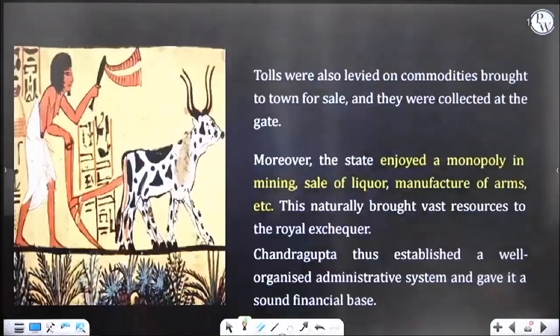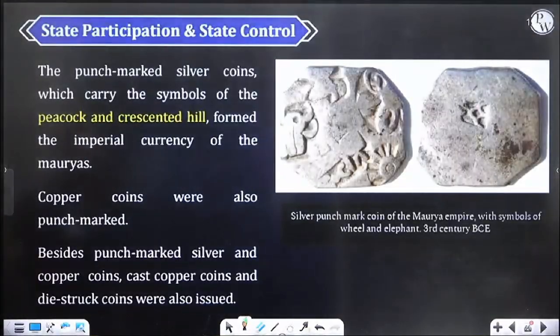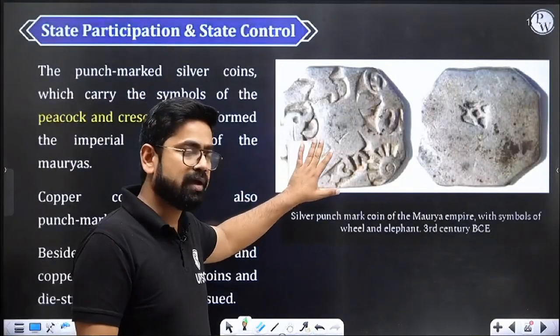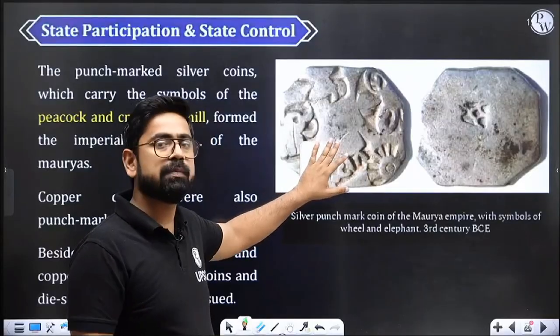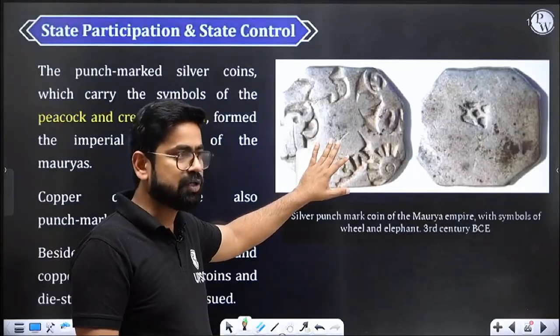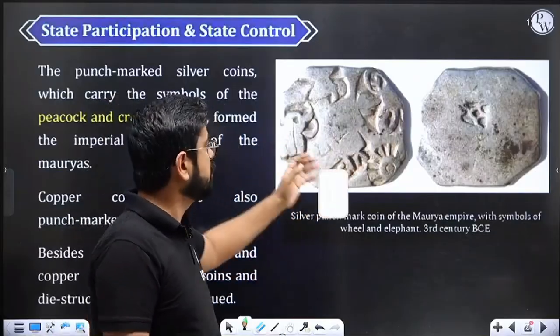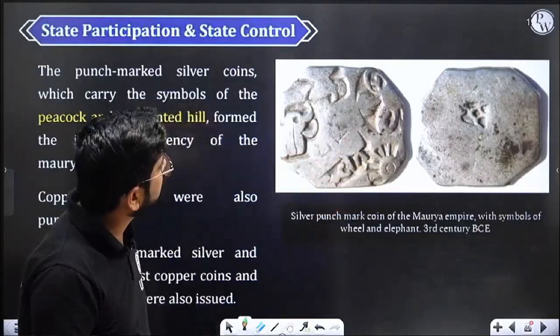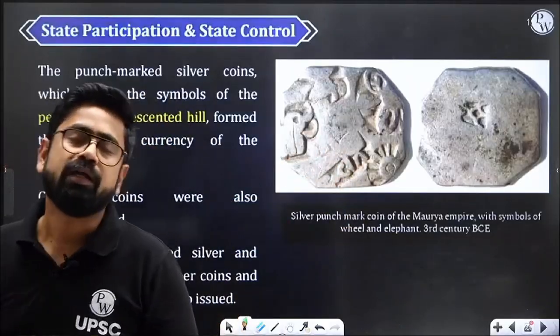Next we'll go into state participation, state control. So yeah, so now even coinage. The coin will now be minted by the king himself. It is not backed by the trade organization or by the merchant guild. It will be from the Mauryan Empire directly. So they will have some peacock, elephant and all, some crescent and all. Right, some crescent, yes. So this is basically Mauryan Empire coin. So they will start minting their own coin. They will not depend upon anyone else.